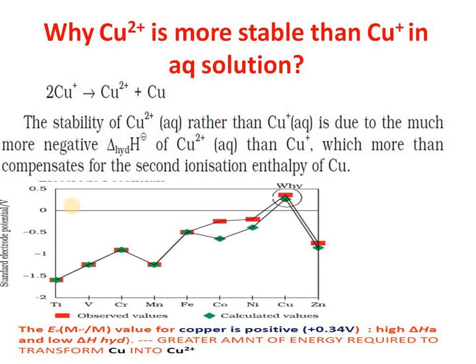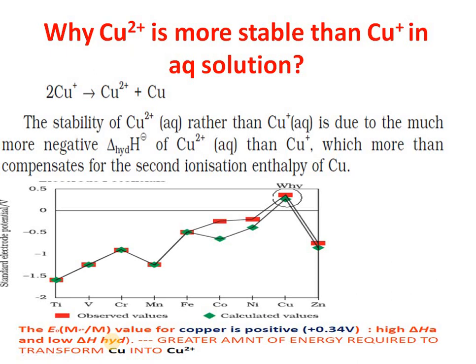So now, why? The basic point is that copper has a high ΔHa, meaning the enthalpy of atomization is very high, and it has a low value of hydration enthalpy. That is the reason the E0 value is positive.